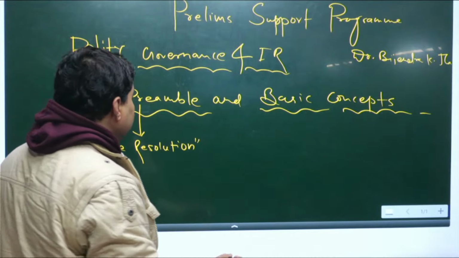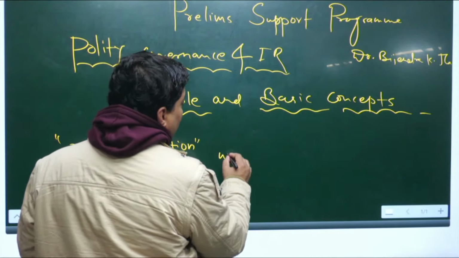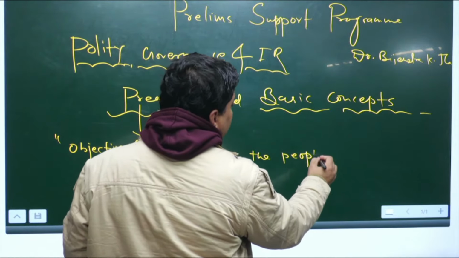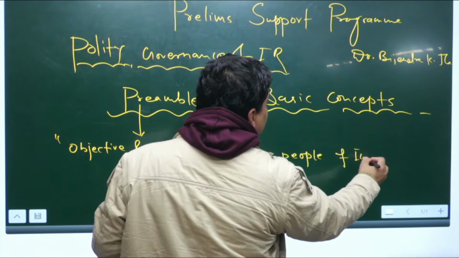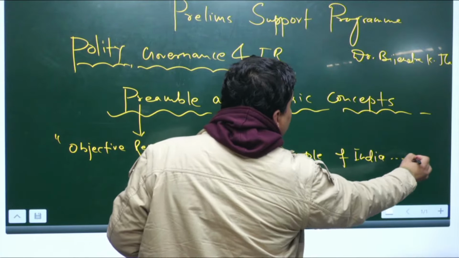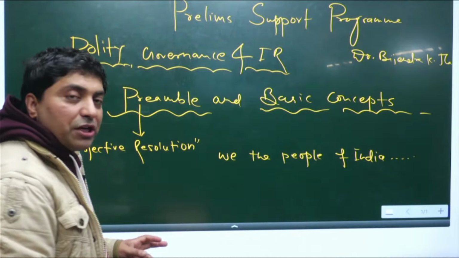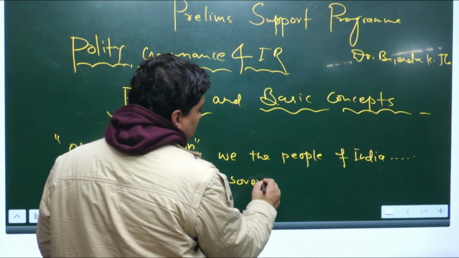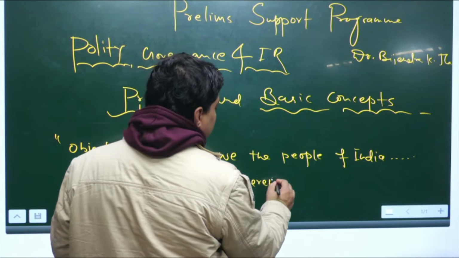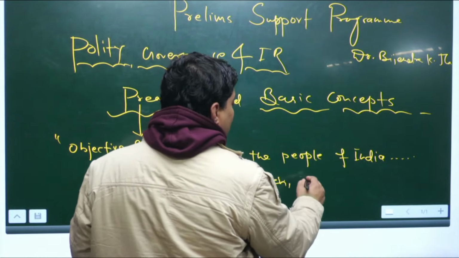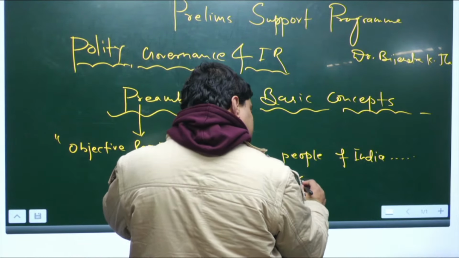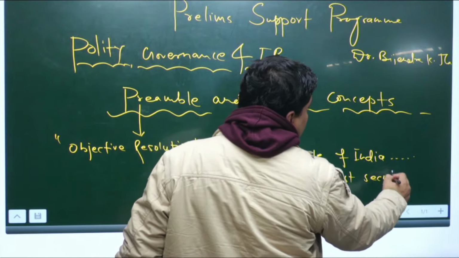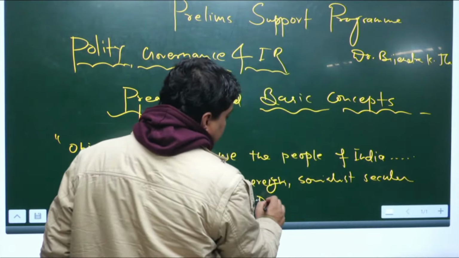And if you look at the preamble, it begins with "We, the people of India," right. Now, it actually uses a few words like sovereign, socialist, secular, democratic republic,